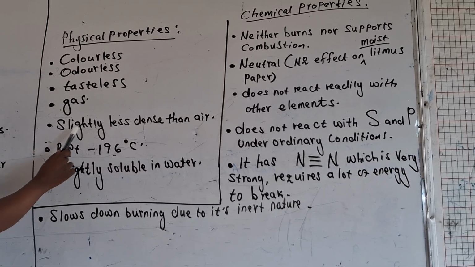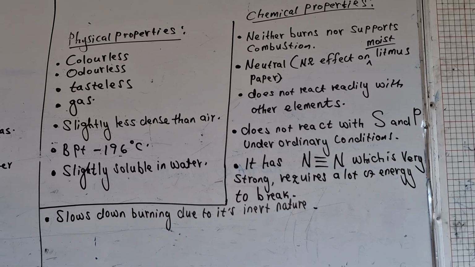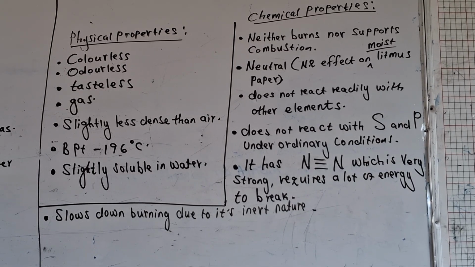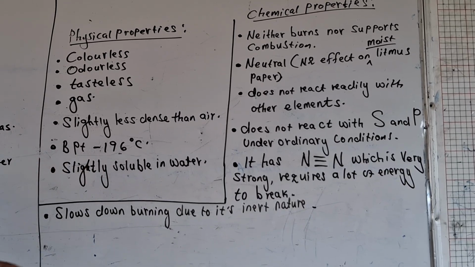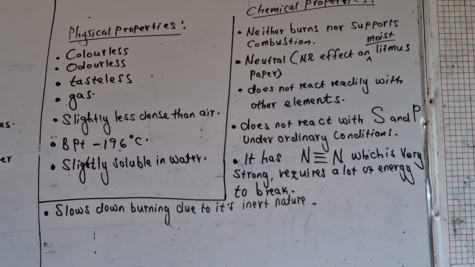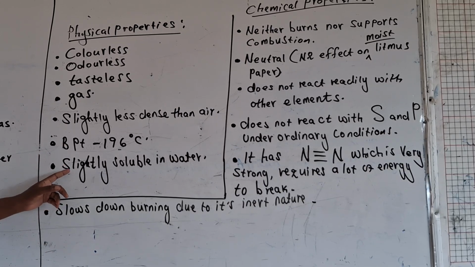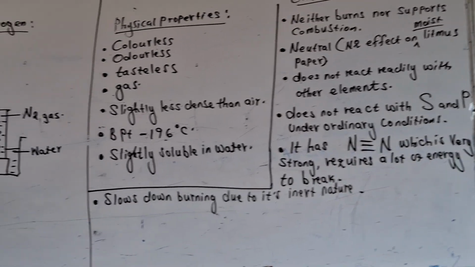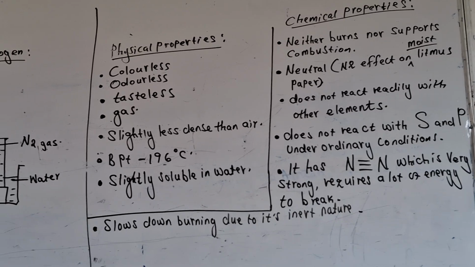It is slightly less dense than air. So when you compare the density of nitrogen to that of air, it is slightly less dense than air. The boiling point is negative 196 degrees Celsius. That's the boiling point of nitrogen. And then it is slightly soluble in water. That is why we are collecting it over water. Are we together? Let us now look at the chemical properties of nitrogen.